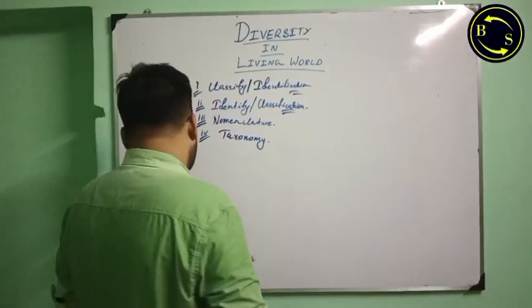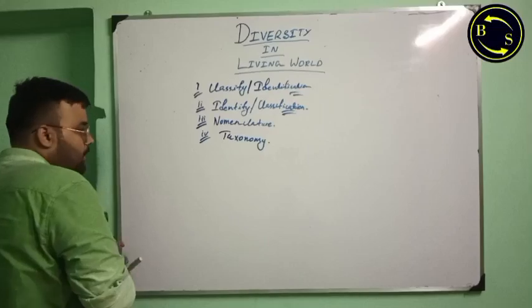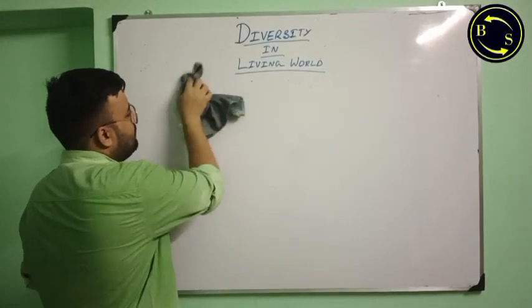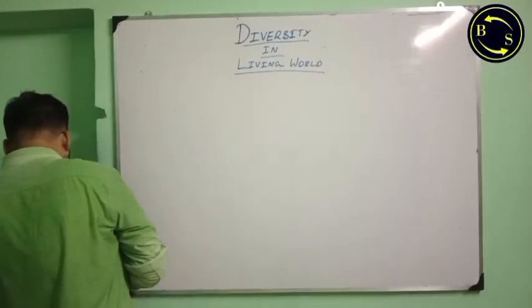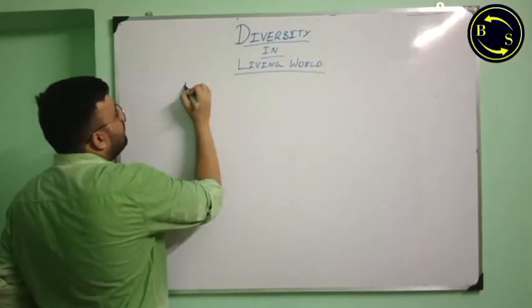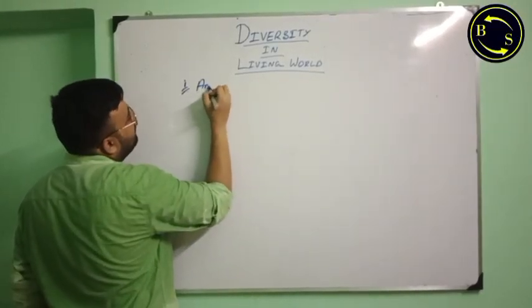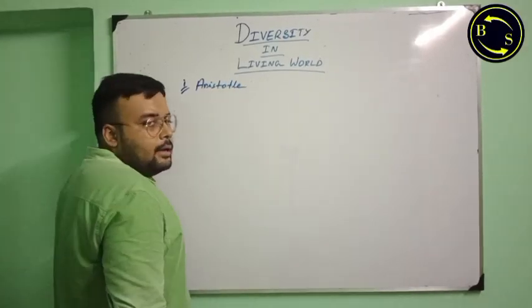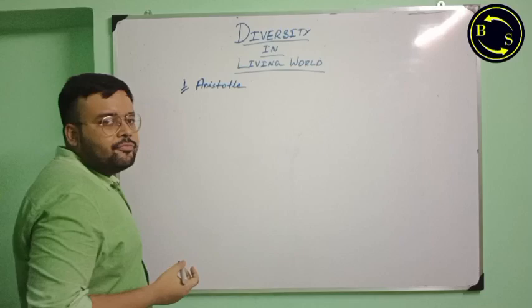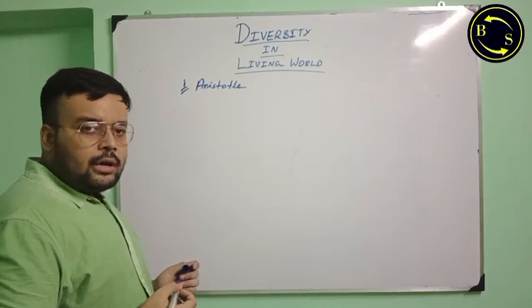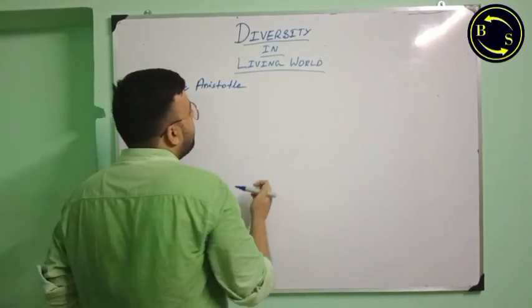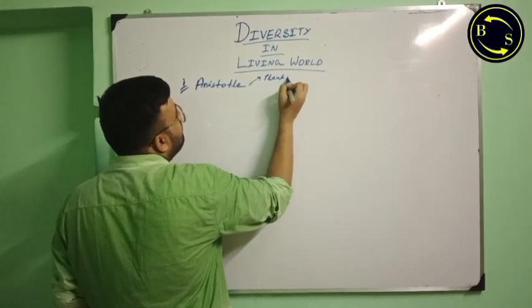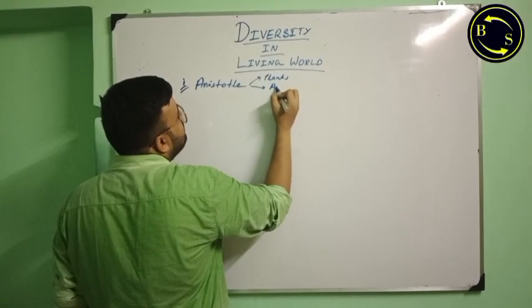So, first, Aristotle classified all things as living and non-living and all living things into plants and animals.